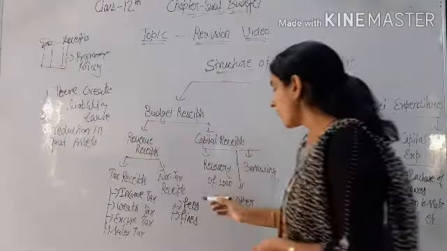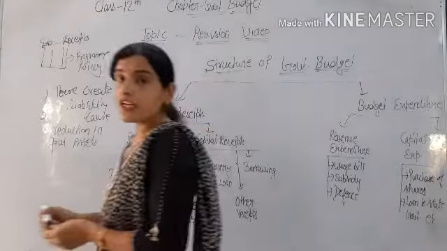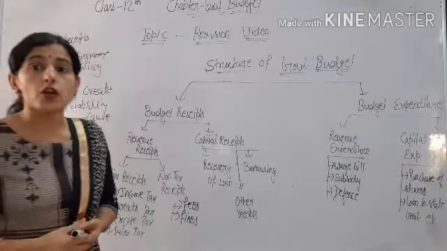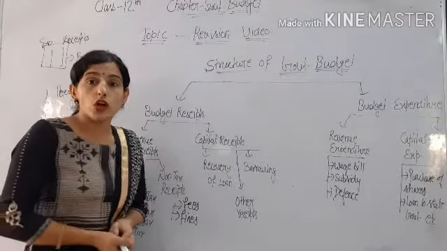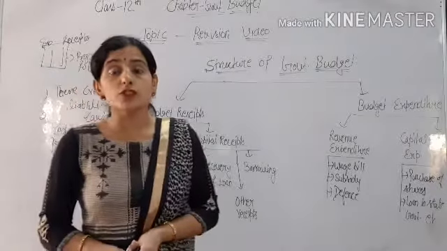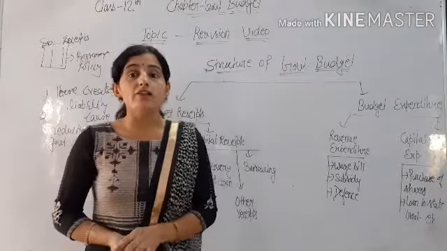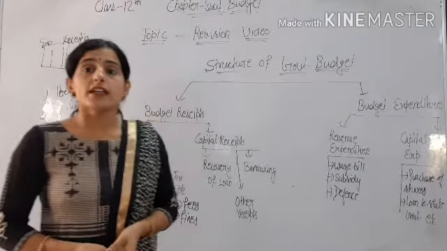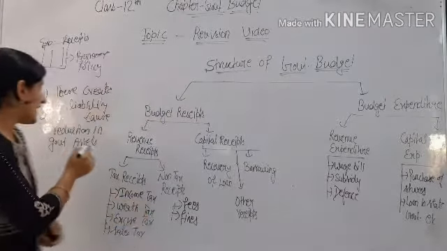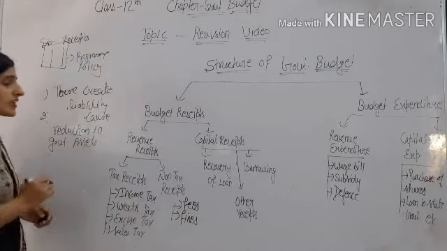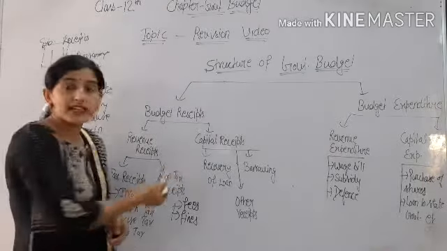Okay, so for example, recovery of loan. Recovery of loan means when government gives loan to the other government or to the people, then it is included in asset side. And if there is recovery of loan, then there is reduction of assets, and that which causes reduction in assets is called capital receipts.